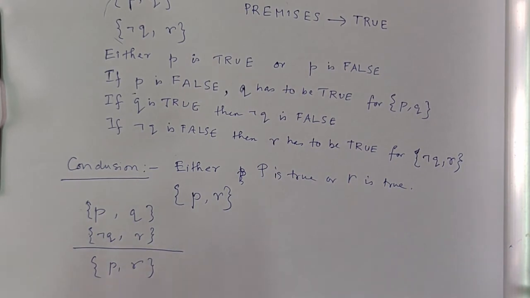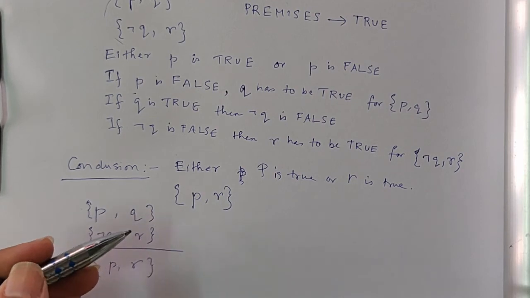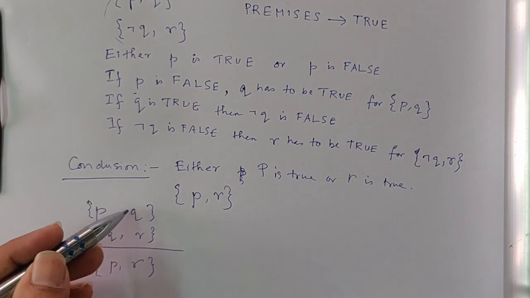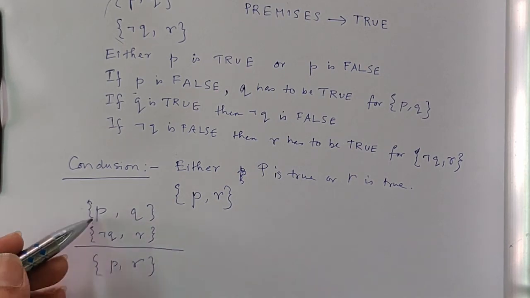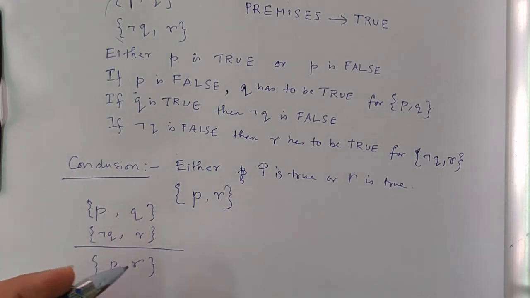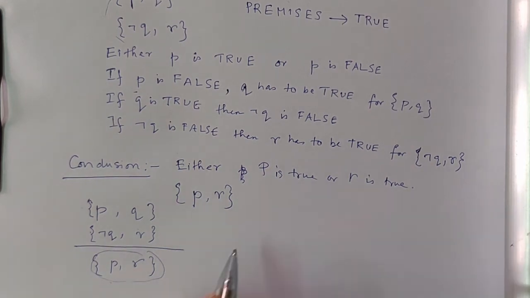It looks as if you cut out the two opposite signed variables, as if you cut off Q and not Q to conclude P and R. It looks like that, but you cannot cut off such variables in such a manner. Why can we conclude this? I showed you the intuition behind it. Now we will generalize it to a larger number of variables.